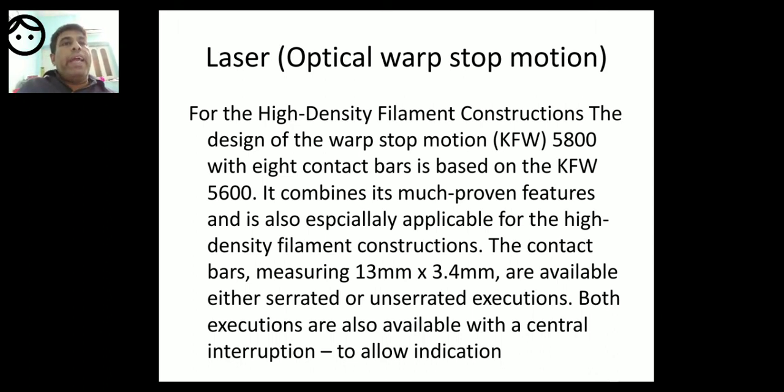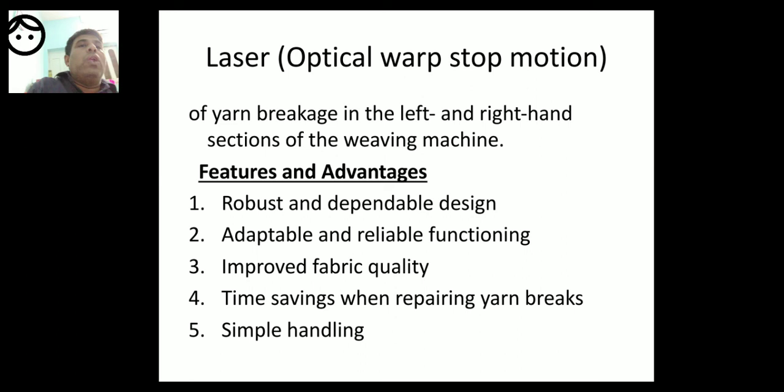For high density filament constructions, the design of the warp stop motion with height 8 contact bars is based on the KFW 5600. It combines its much proven features and is also especially applicable for high density filament constructions. The contact bars measuring 13 mm and 3.4 mm are available in either serrated or unserrated executions. Both executions are also available with a central interruption to allow indication of yarn breakage in the left and right hand sections of the weaving machine. Features and advantages.